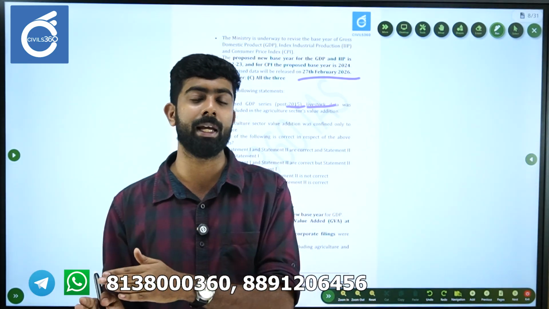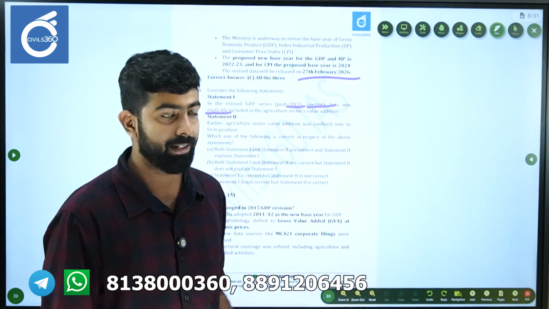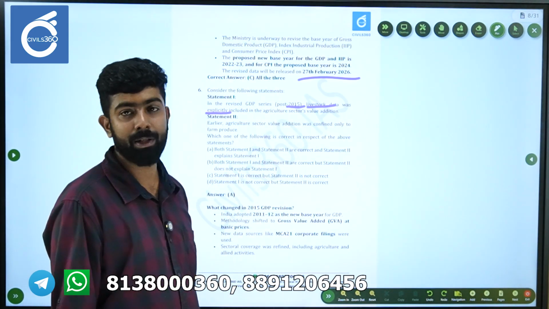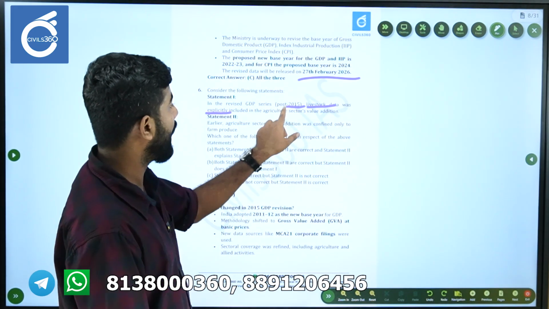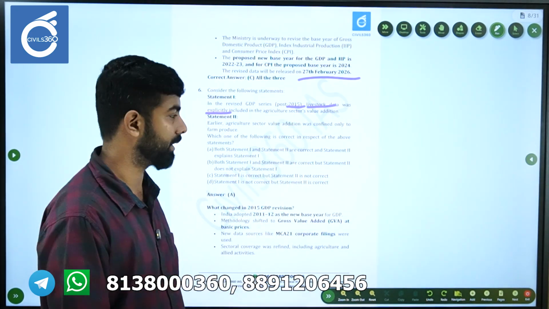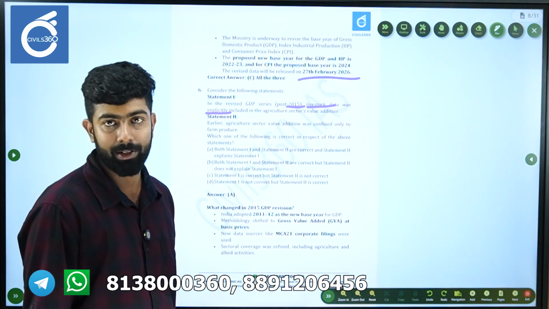Okay, this is not the same base year for other indices like CPI, WPI. They have different indices which we discussed in another video. But here the base year revision happened to GDP and all the GVA. Okay, value addition, everything will follow the same base year. So livestock data was explicitly included is the statement.